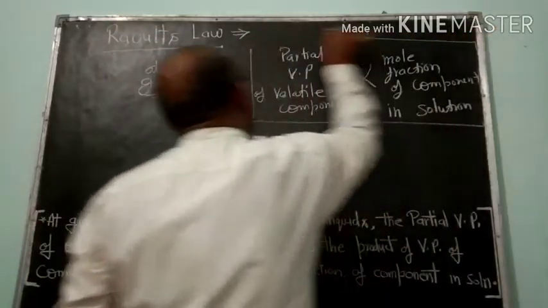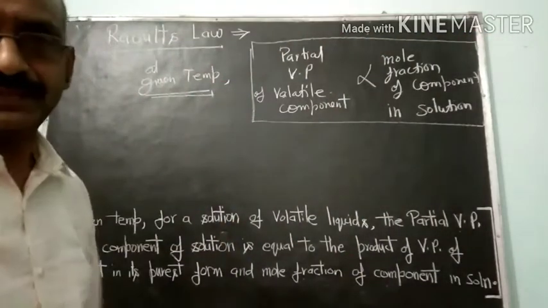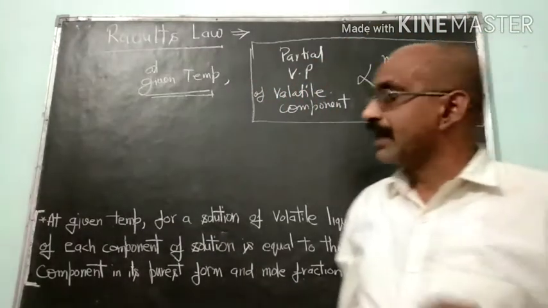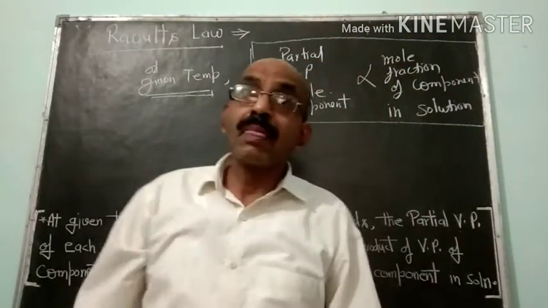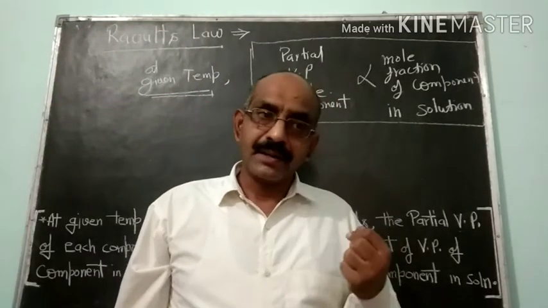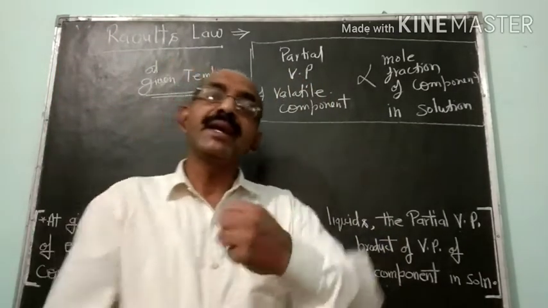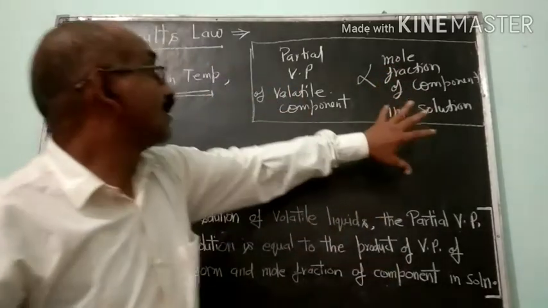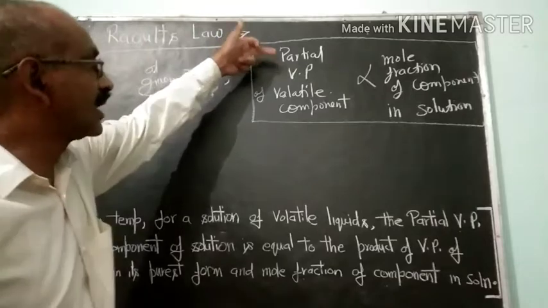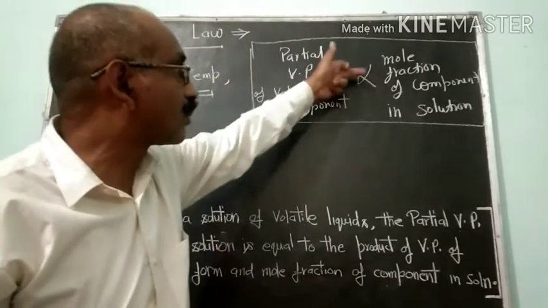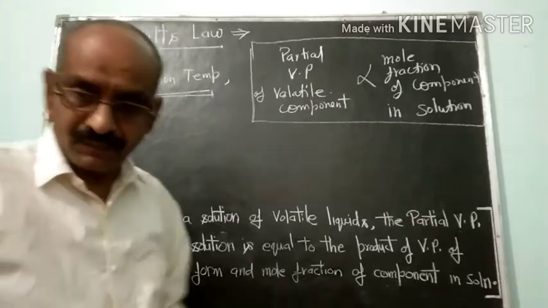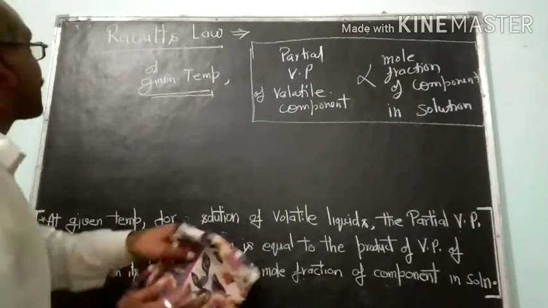This is Raoult's law. So what is Raoult's law? Raoult's law is a quantitative relationship between the partial vapor pressure of a volatile component and the mole fraction of the component in solution. Is it clear? It states that the partial vapor pressure of the volatile component is directly proportional to the mole fraction of the component in solution. Now, we'll discuss this.